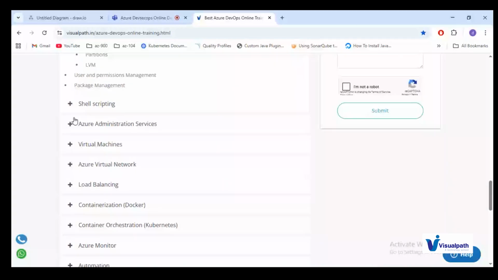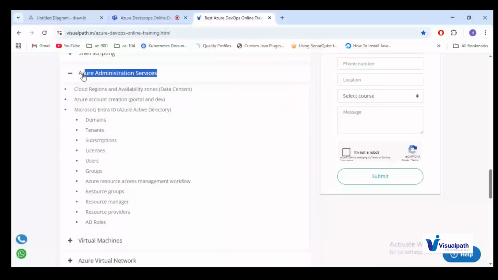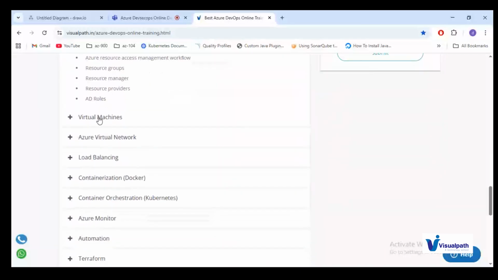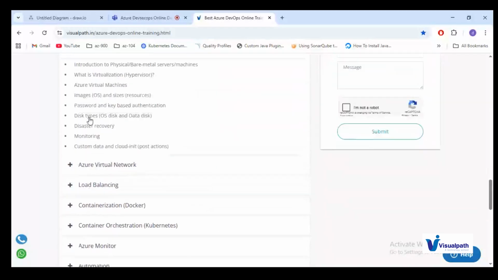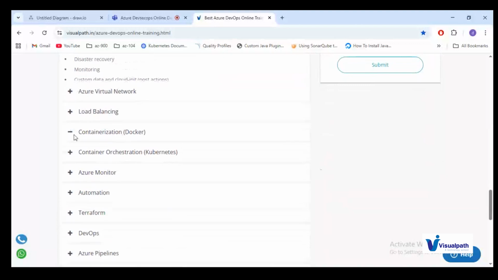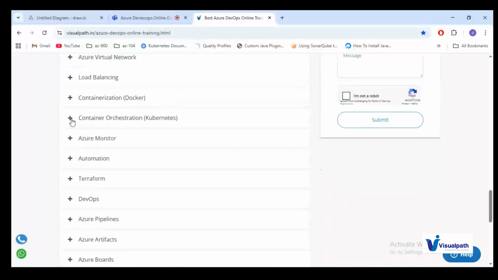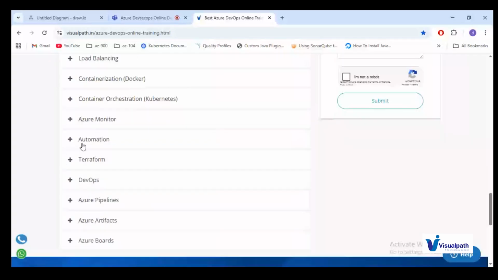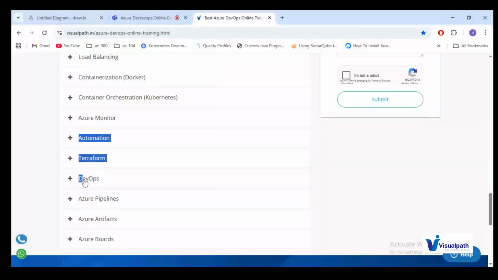Azure administration services: how to create a user account, how to create a free trial account, how to create a user subscription, all this can be learned here. Then, as I told you, you can see the major categories of resources: virtual machines, networks, load balancing, containerization, Docker. Docker and Kubernetes are two important things, so we have also included the Docker and Kubernetes concepts in this course so that you can learn DevOps easily. And then you have Azure monitoring, automation, Terraform, DevOps.